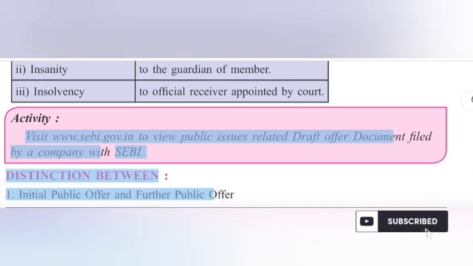Activity: Visit to view public issues related draft offer document filed by a company with SEBI.